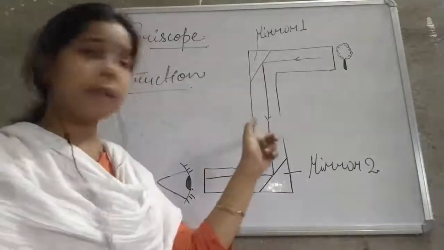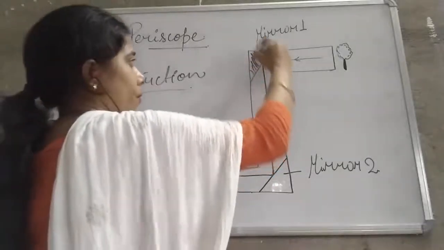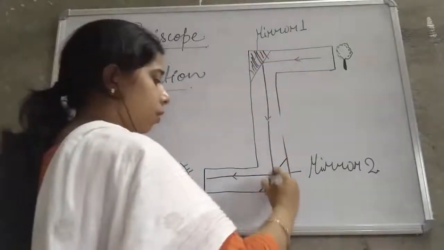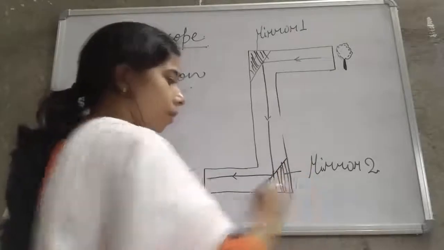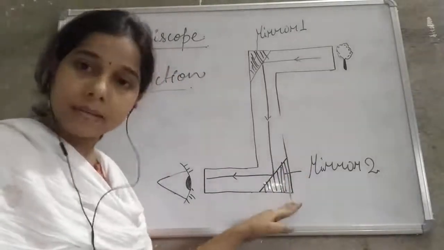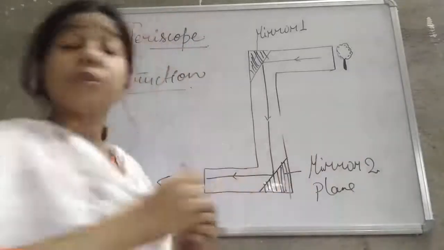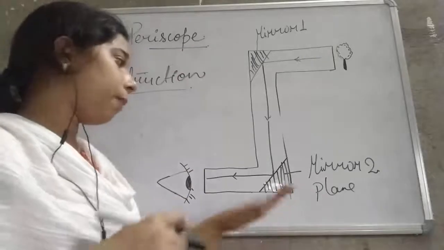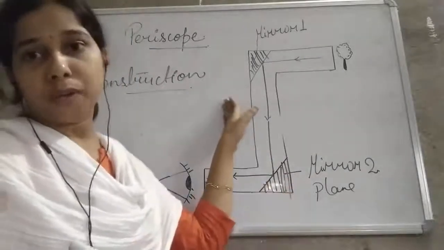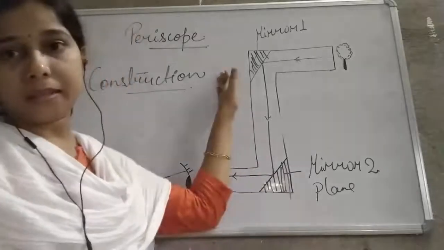The second thing you are seeing in this structure, that is this one or this one, is that there are two plane mirrors. This is a mirror, this actually is a plane mirror. So two plane mirrors are present in the tube of the periscope. Tube is there, two plane mirrors are there.